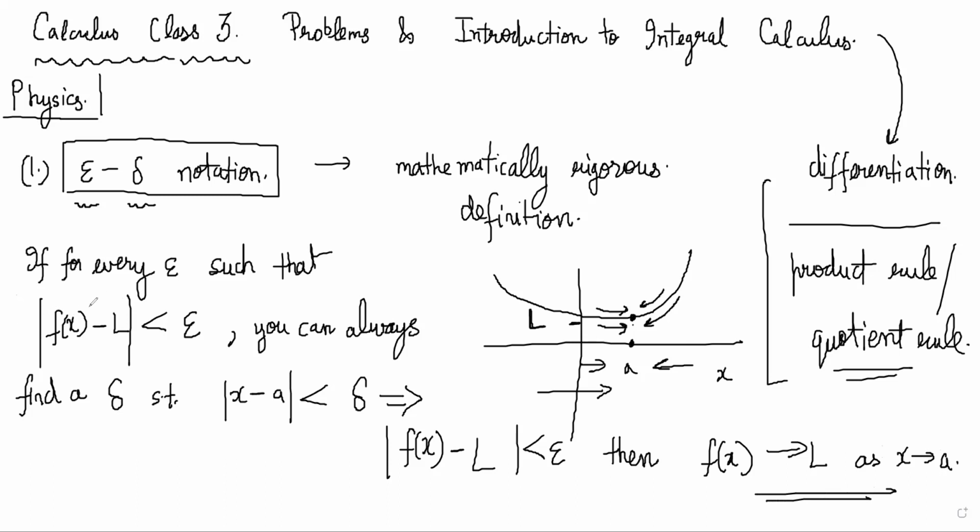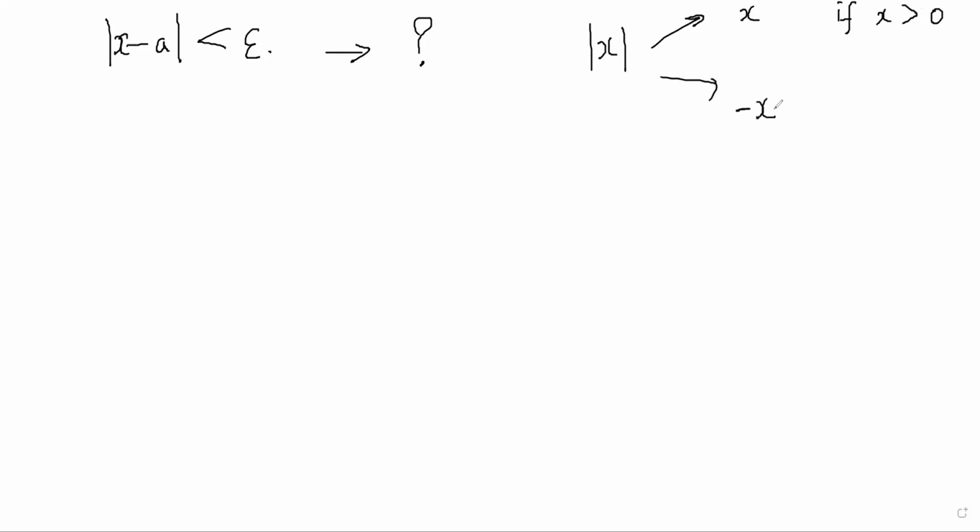first of all, you have to understand what this mod means. How do you handle the mod? Let's look at what it means when you say mod of x minus a is less than epsilon. What do you understand by this? That epsilon is greater than the absolute value of x minus a. Okay, but if you want to simplify it, it will be easier if you don't have a mod, right? So you can take two cases. Whenever you have mod x, it is x if x is greater than 0, and it is equal to minus x if x is less than 0, right? Yes, sir. So that is the definition of the mod.